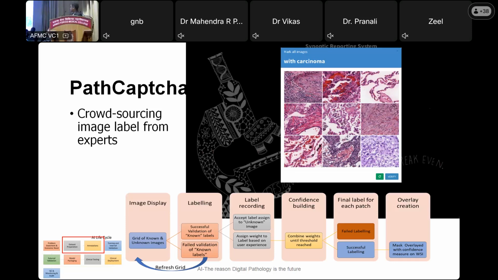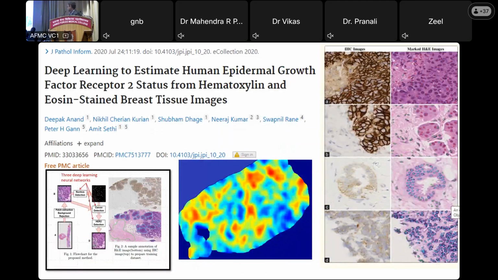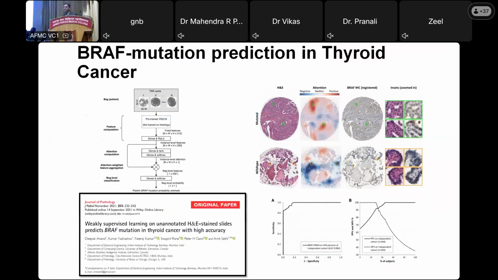The same, the ER/PR using HNE, and we had published this in JPath Inform. It had a very good accuracy of over 85%, and as we say, an AUC of more than 85%. Artificial intelligence is as close to human ones, because it is mining the human error. So like Dr. Somesh said, that acceptance is not there. So this was one of the papers.